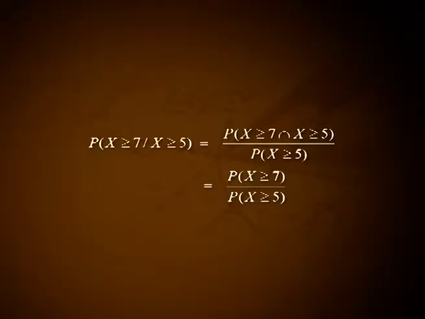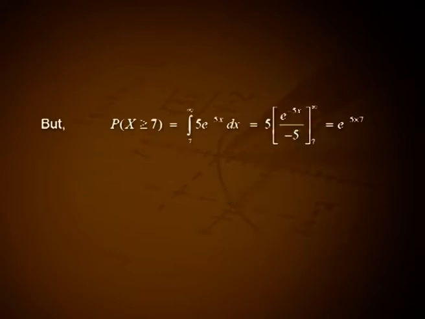Solution: P(x ≥ 7 given x ≥ 5) is equal to P(x ≥ 7 intersection x ≥ 5) divided by P(x ≥ 5), that is equal to P(x ≥ 7) divided by P(x ≥ 5). But P(x ≥ 7) is equal to the integral from 7 to infinity of 5e^(−5x) dx, that is equal to 5e^(−5x) divided by −5 over the range from 7 to infinity, that is equal to e^(−5·7).